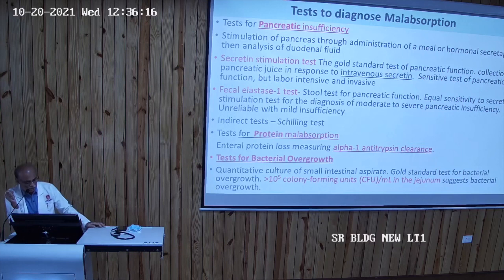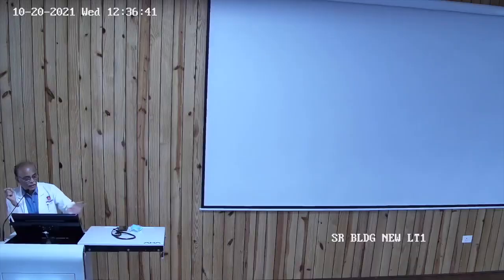Similarly, for protein malabsorption, look for the alpha-1 antitrypsin clearance. If it is present, that means it has not been absorbed. Protein has not been digested well, and it is going to stool, because this is usually not present in stool. And similarly, for test for bacterial overgrowth, if there is 10 to the power 5 CFU in the jejunal fluid, that means there is bacterial overgrowth.